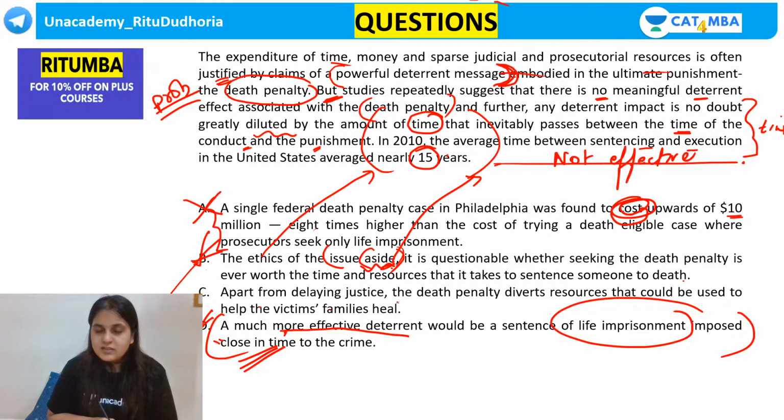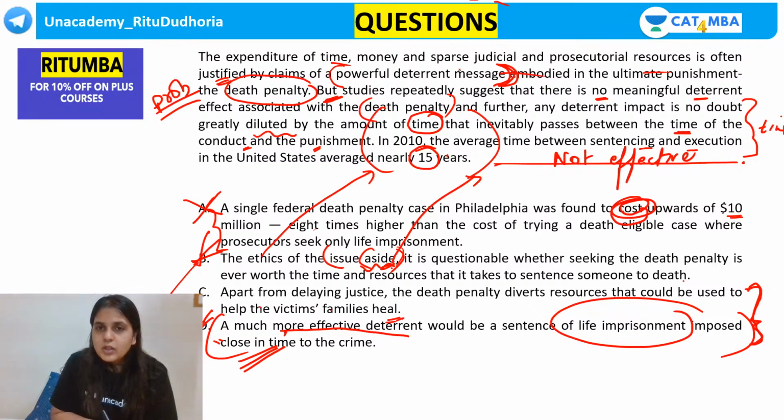Apart from delaying justice, death penalty diverts resources that could be used to help the victims' families heal. Okay, but now guys, I agree that C is a good option. C is a good enough option. But compare the two.